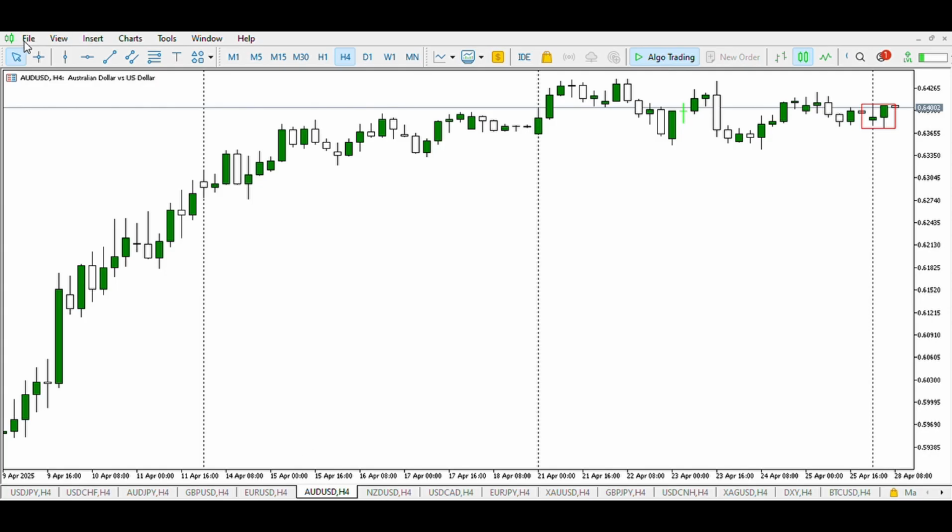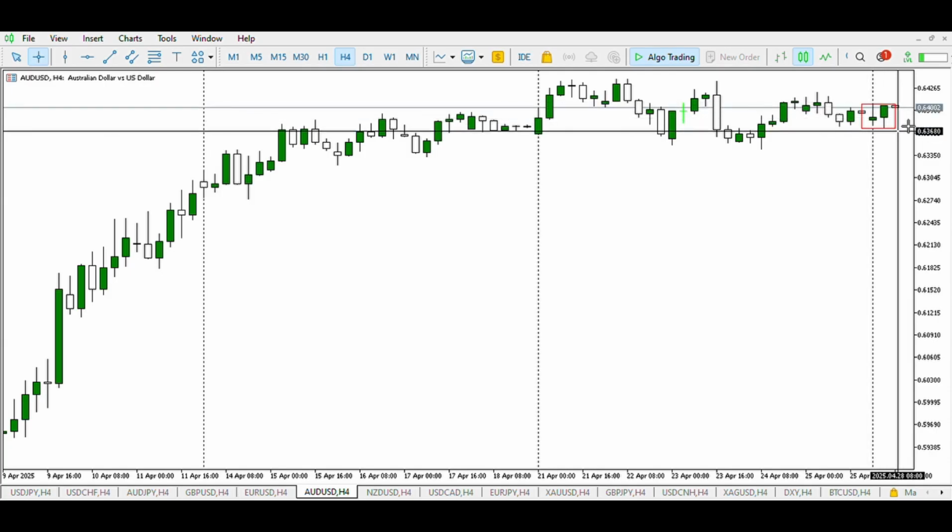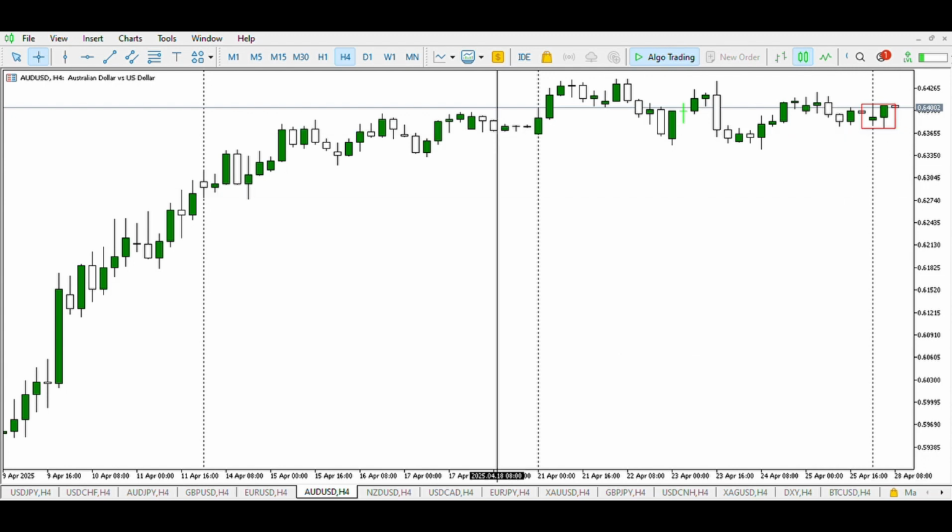On the AUD USD at the opening, we can see the buyers in this zone, and in the second half we can see the buyers in this zone. So we expect the high of the day to be broken to induce more buyers and price to close down with either one or two candles in a bearish manner.